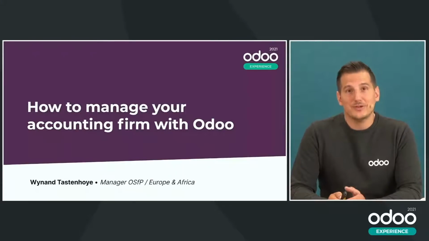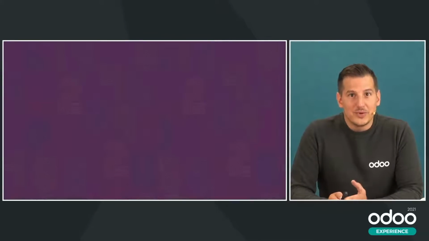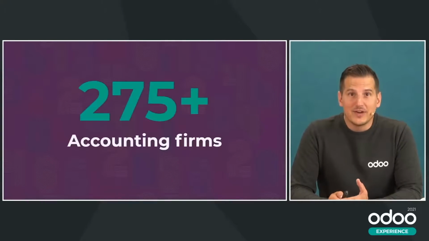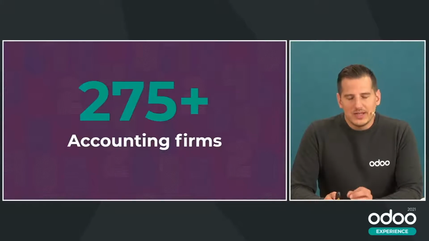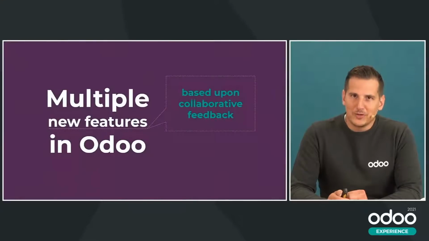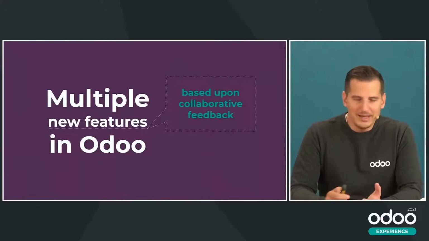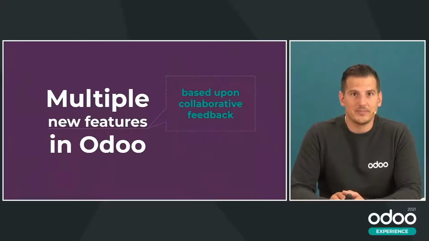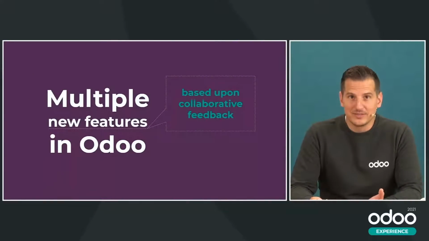It's about 2 years ago that we started to promote Odoo to professional accounting firms. And today, well, we have more than 275 accounting firms running all of their customers on a daily basis directly in Odoo. But we didn't only want to promote Odoo to them. We also wanted to start a collaboration with them. And thanks to that collaboration, we managed to add multiple new features in Odoo completely based upon that collaborative feedback. Because who else can give us better feedback than accounting experts themselves?